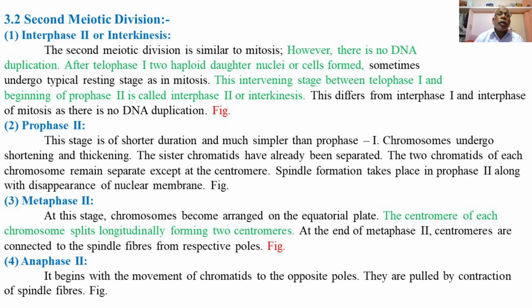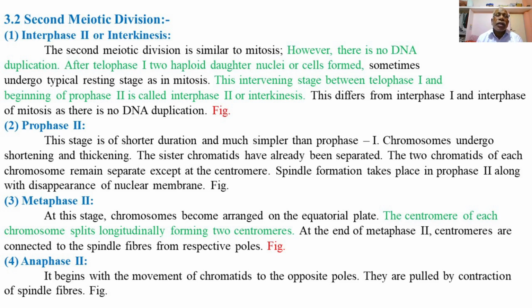Then the second stage of the second meiotic division, prophase second. This stage is of shorter duration and much simpler than prophase 1, which we have already explained as very long and complex, involving six stages such as pre-leptotene, leptotene, zygotene, pachytene, diplotene, and diakinesis. But prophase second is a very short stage, taking much less time to complete.